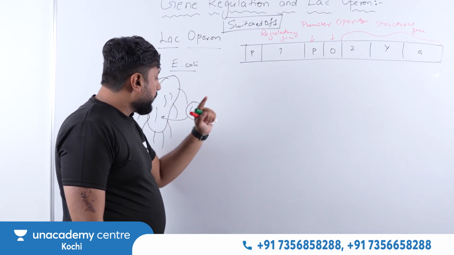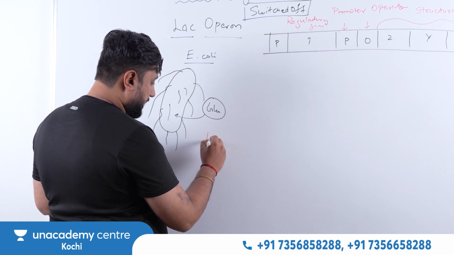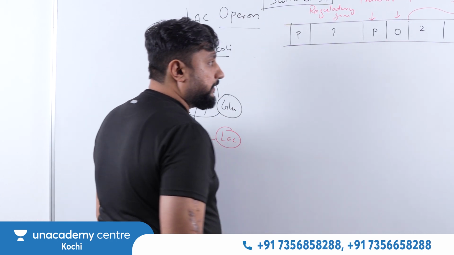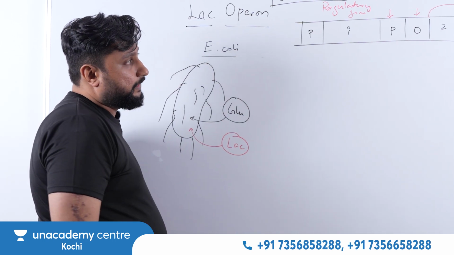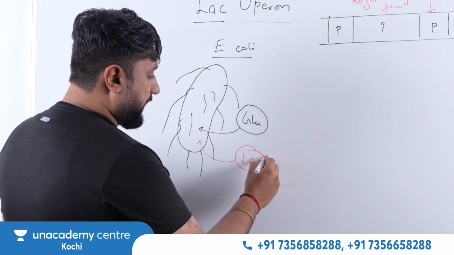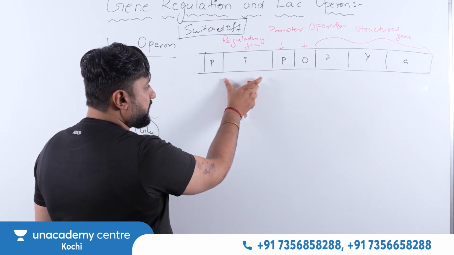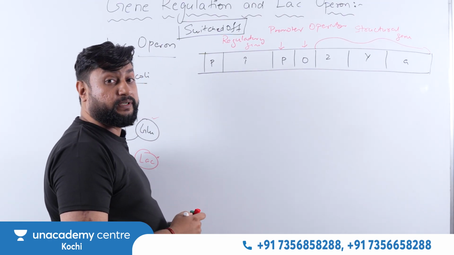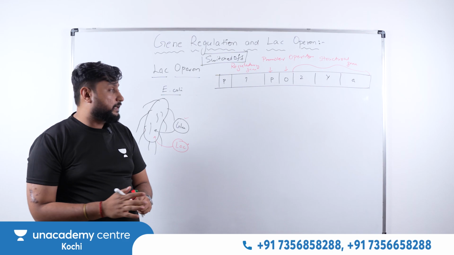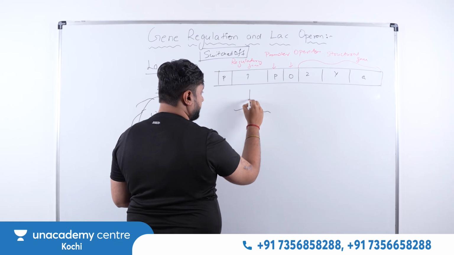So what we want is, when you cut down the supply of glucose and it starts to feed on lactose, at that time we require the enzymes, because those enzymes will do the metabolism of lactose. So we'll understand how this entire thing is going to happen. Like I said, right now lactose is not there, and glucose is available. So what is going to happen here? The regulatory gene which you see right now is a type of constitutive gene. Constitutive gene means it is always in a switched on condition. So it will always make its respective RNA. DNA to RNA, that is called transcription.